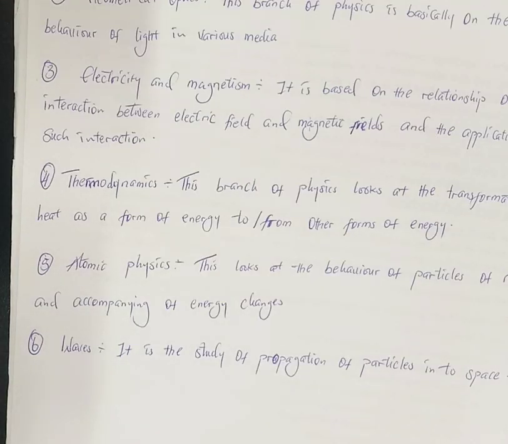Now, the number six branch of physics is waves. This branch of physics is basically the study of propagation of particles into space. Remember, waves are particles that travel through space without causing any permanent displacement in the area. So this is what this branch of physics is all about: how particles travel through space without causing permanent displacement in the space.